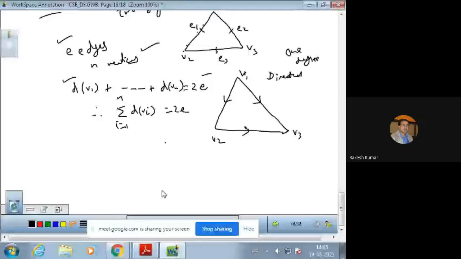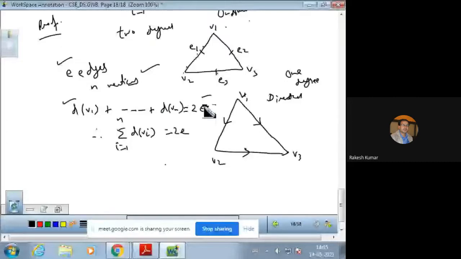Just see, इसमें हमारे पास जो डिग्रीज बन रही हैं 3 वर्टेक्स की, degree of V1 is 2 and degree of V2 is also 2 and degree of V3 is also 2, that is 6, can be written as 2 times 3. So this is 2E, E number of edges. Now let us talk about this.